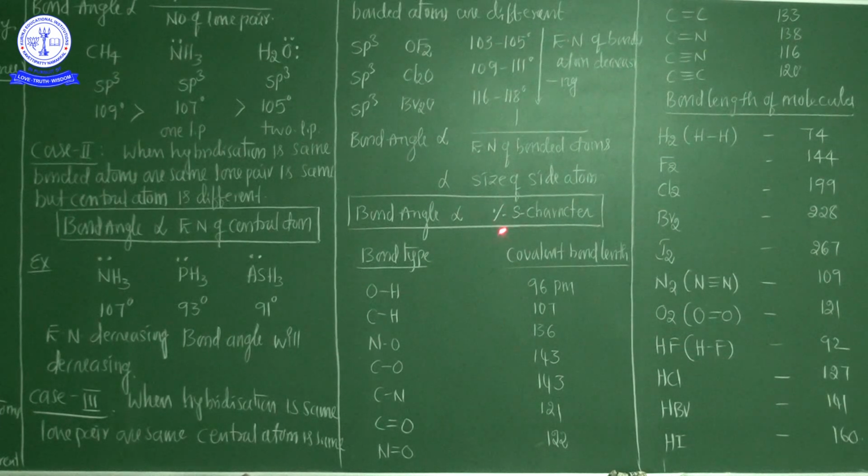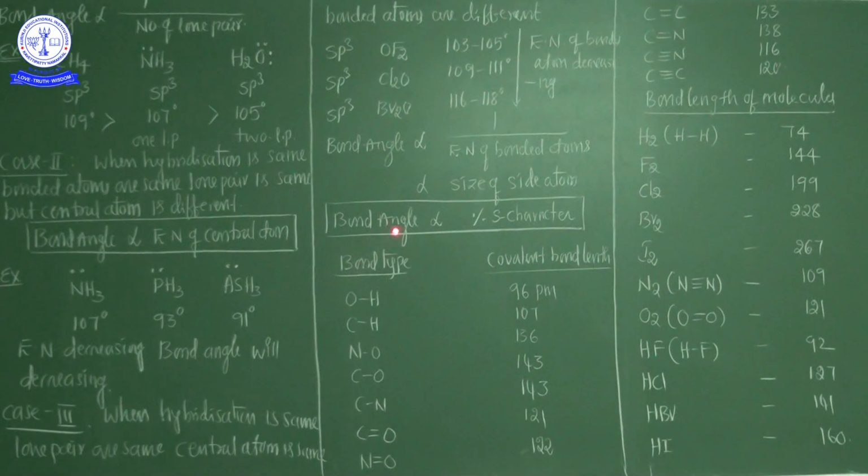So from the sp3, sp2, sp hybridization point of view, the bond angle is directly proportional to the percentage of s character. It means in hybridization, the s percentage decides the bond angle. For example, in sp3 hybridization the s character is only 25%. In sp2 hybridization, the s character is 33.3%. In sp hybridization, the s character is 50%.